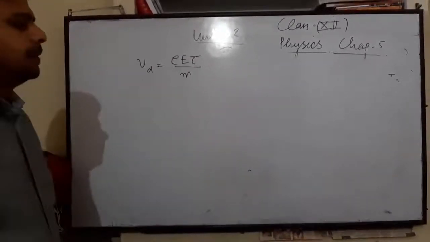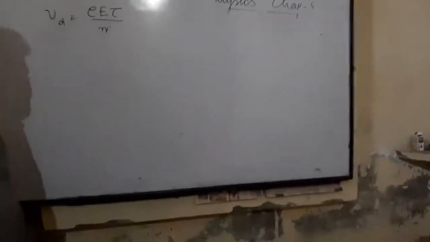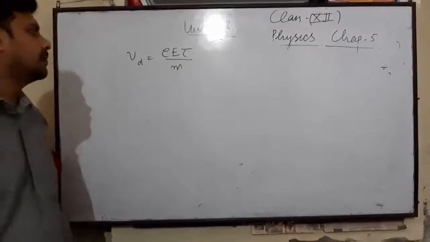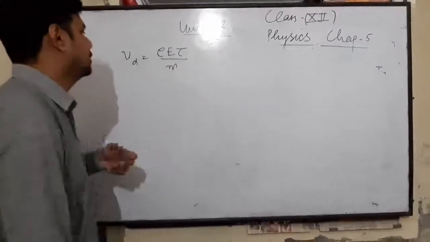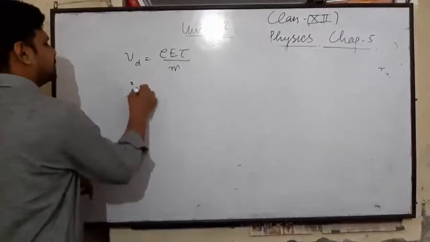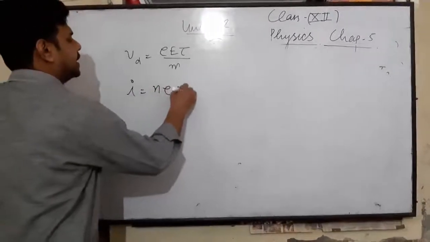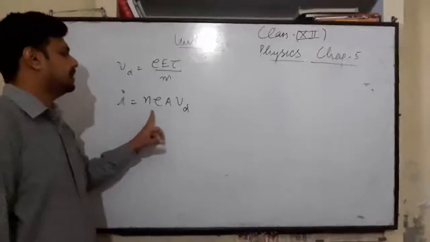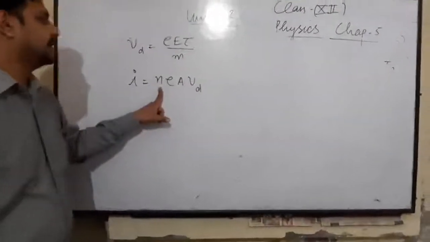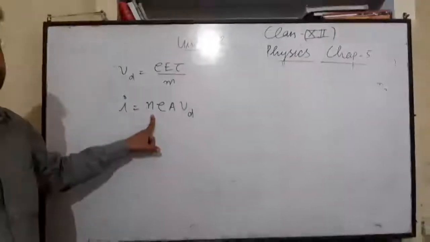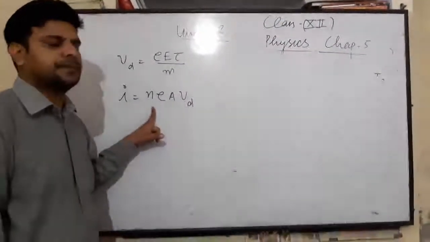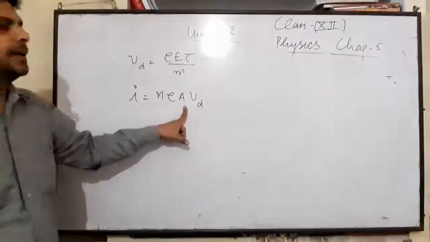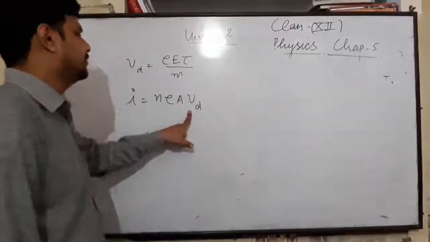Now we will do the proof of Ohm's law. As we know, I is equal to neAvd. This is the formula for electric current in terms of drift velocity. n is the electron density, the number of free electrons per unit volume, e is the charge of the electron, A is the cross section area of the wire, and vd is the drift velocity.